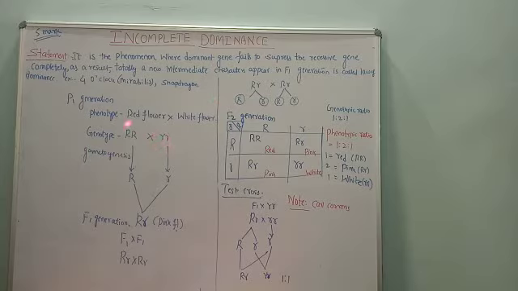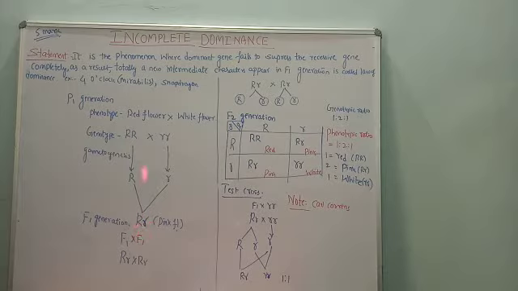Here, what happens when two alleles are together in a heterozygous condition? One of the alleles, the dominant allele, capital R for example, fails to suppress. Actually according to Mendel's monohybrid cross, R is dominant. But in this concept, R does not become dominant. Here capital R does not suppress, it fails to suppress the small r.